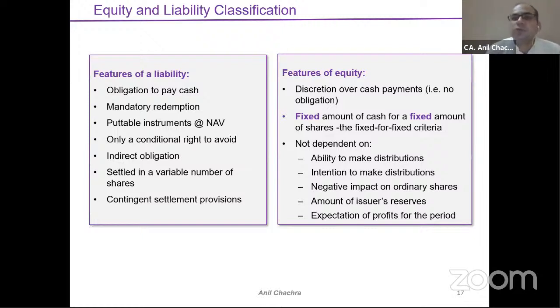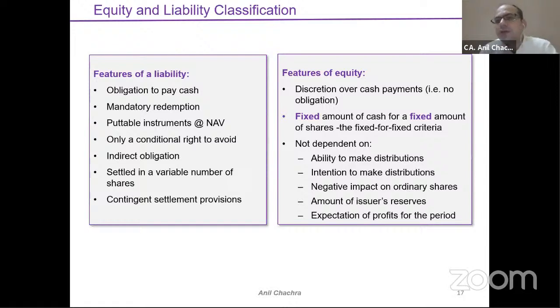This will happen in private equity or venture capital industries, wherein the PE funds or venture capital will invest money into your industry, and the term is that you need to issue the IPO, or take the IPO, after 3 or 5 years from their investment. If the conditions don't meet, you need to pay in cash, right? So the standard says that in case of contingent settlement, that will always be your financial liability. So these are the features of the financial liability.